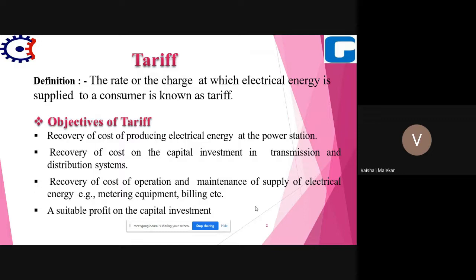Then suitable profit on the capital investment. Obviously any company selling any product will expect some profit. So the tariff includes the cost of production of electrical energy, cost of investment in transmission and distribution system, cost of operation and maintenance of supply of electrical energy, means metering equipments or billing, then the suitable profit. So all these terms are included in the tariff.